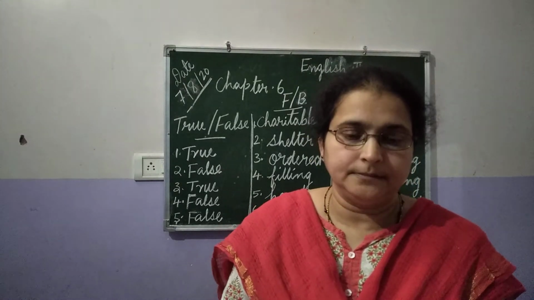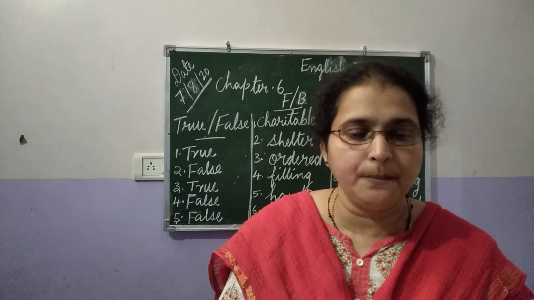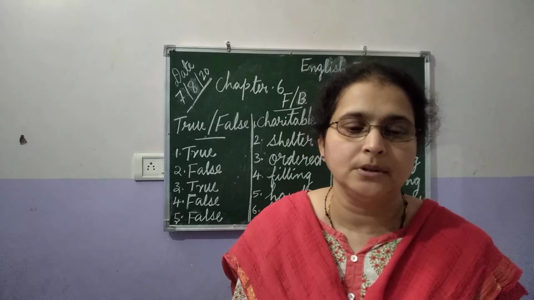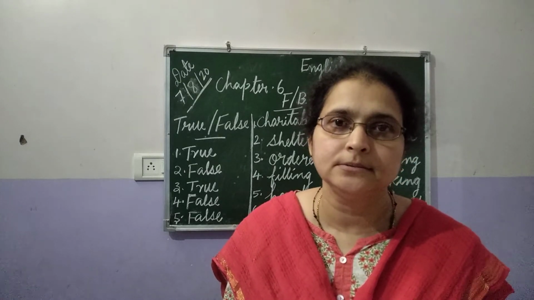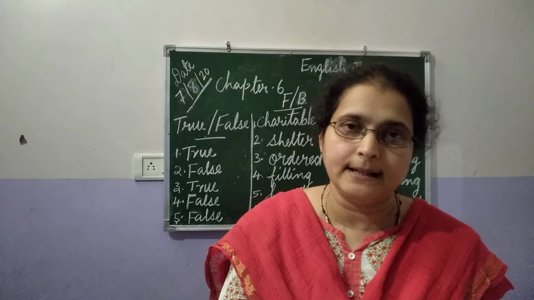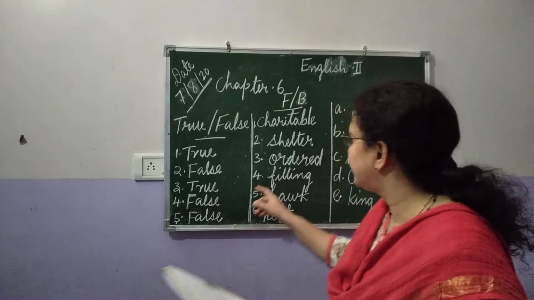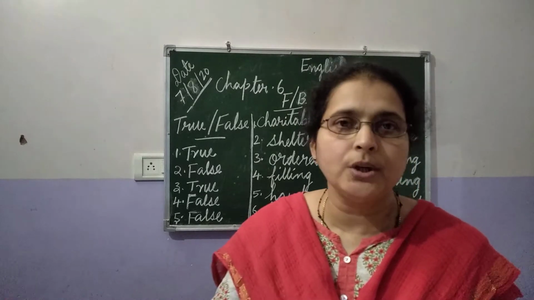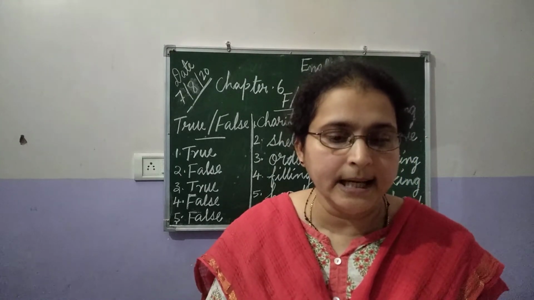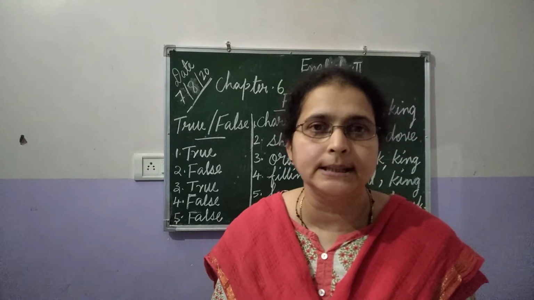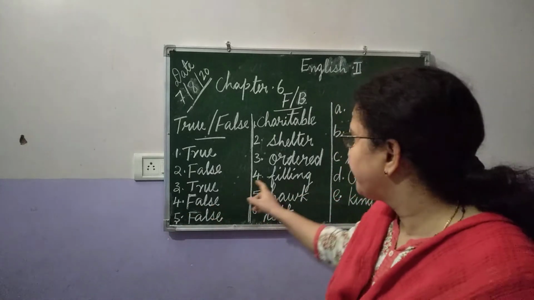Now the third. King Shibi dash scales and a sharp knife to be brought. What did King Shibi do? King Shibi ordered scales and a sharp knife to be brought. Third answer is ordered. Ordered means to give an order, isn't it?